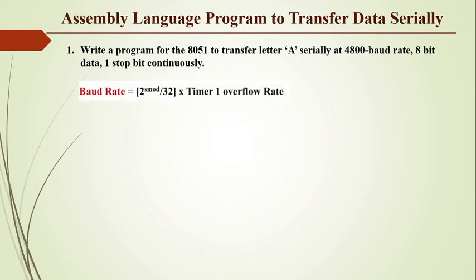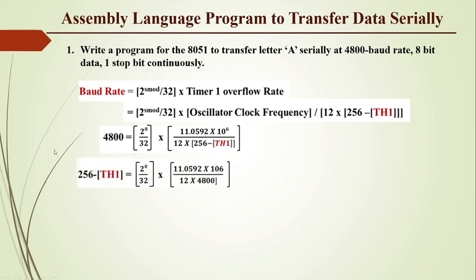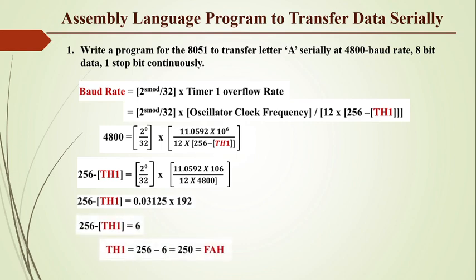Here the formula is given: the baud rate can be generated using the formula 2^SMOD divided by 32 into the timer 1 overflow rate, and the timer 1 overflow rate is nothing but the oscillator clock frequency divided by 12 into (256 minus TH1). We know that we have to set the baud rate to 4800, and now we have to find the value for TH1. Rearranging this equation, we get TH1 equal to 256 minus 6, that is 250, and the hex value for 250 decimal is FAH.